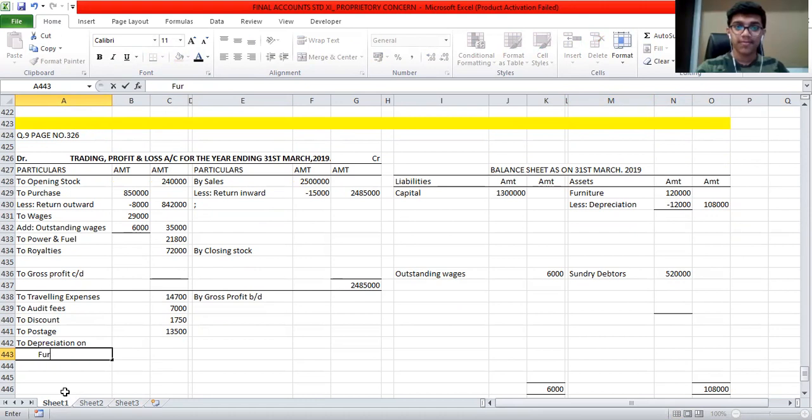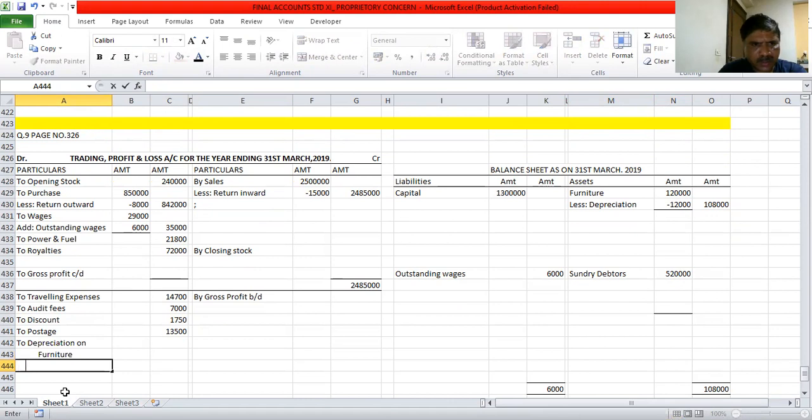One is furniture. The other one is plant and machinery. The other one may be freehold premises. All three assets we will write together: plant and machinery, furniture, freehold premises. Furniture we depreciated 12,000 rupees, that I will write now. Then we will come to the next one.